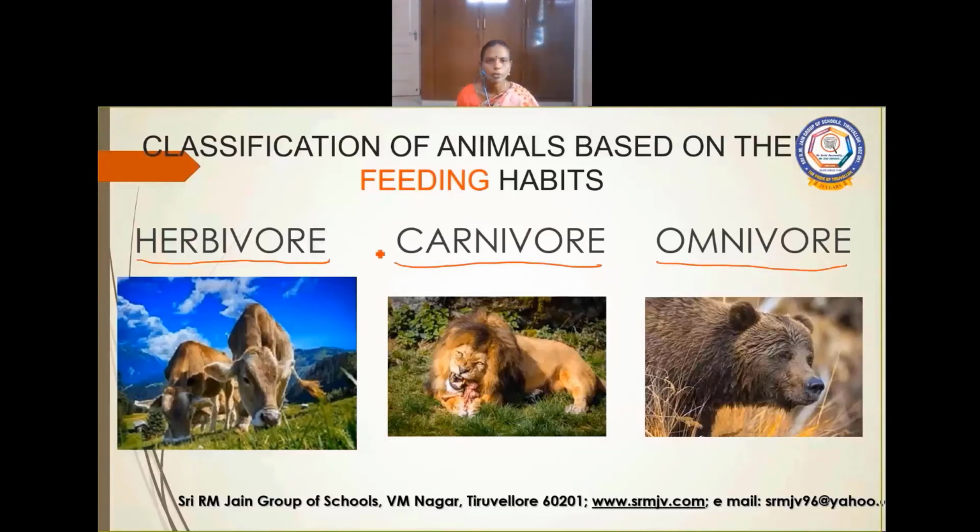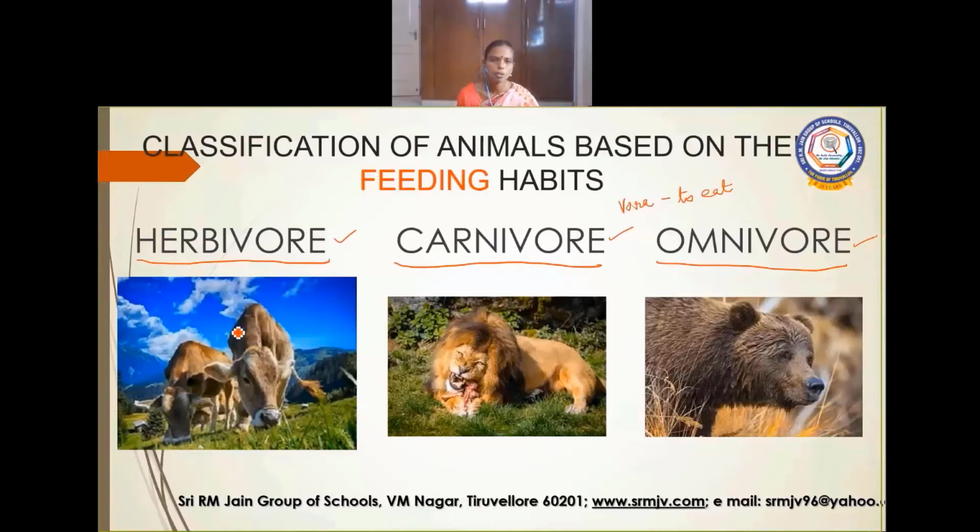Herbivores, carnivores, omnivores are derived from a Latin word. Vora means to eat. Herbi means herb. So plant eating animals are called herbivores.